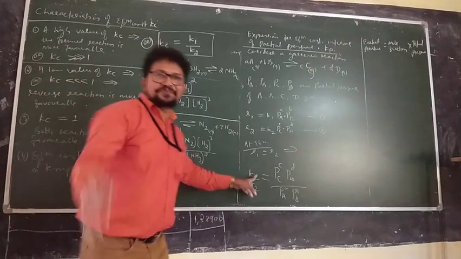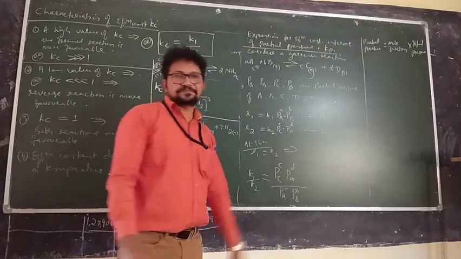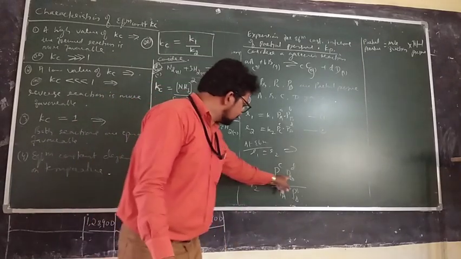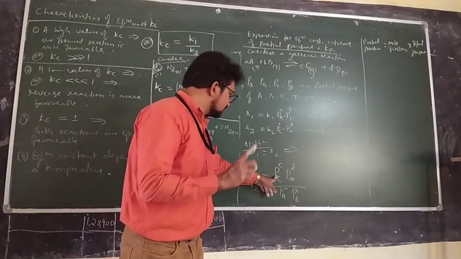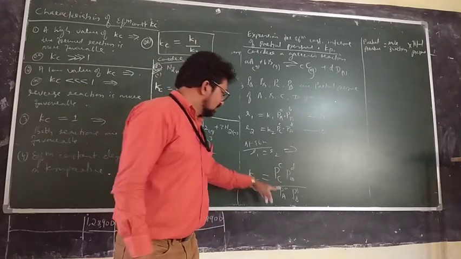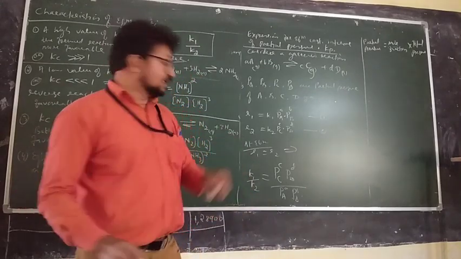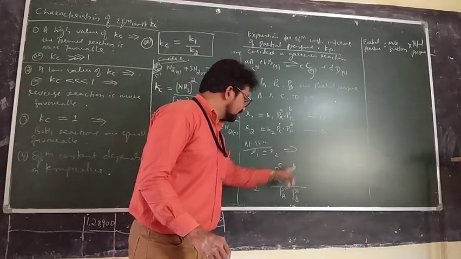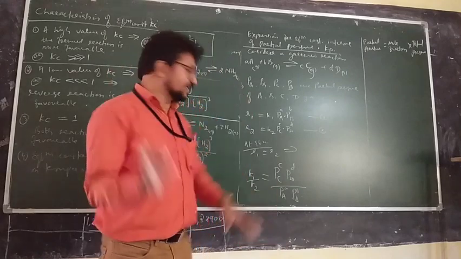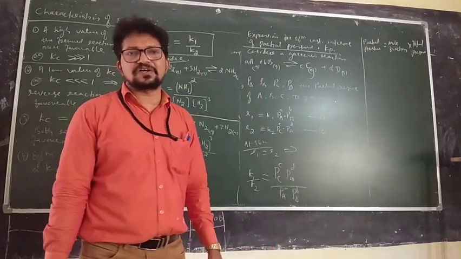So you can also define the law of chemical equilibrium now. The ratio of product of partial pressures of the products to partial pressures of the reactants raised to the respective stoichiometric coefficients remains constant. Yes, that is also the law of chemical equilibrium.